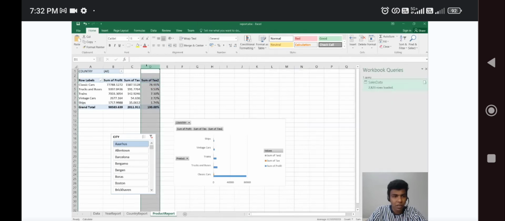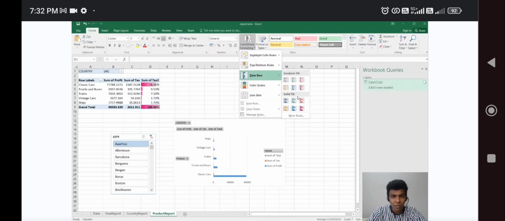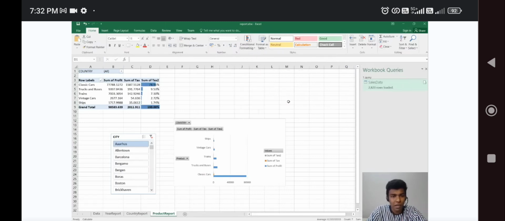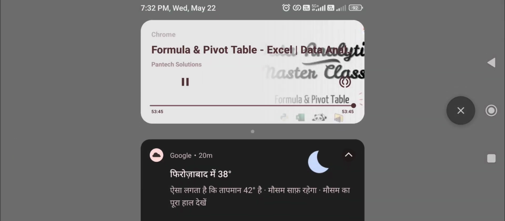I'm going to choose a certain column: Home, Conditional Formatting, Data Bars. Based on the percentage, if you want to show bars and those things, you can also do that with the help of these charts. Likewise you can show it like that. I hope you are clear with this. You just try by yourself, because there are a lot more things we need to explore from that.